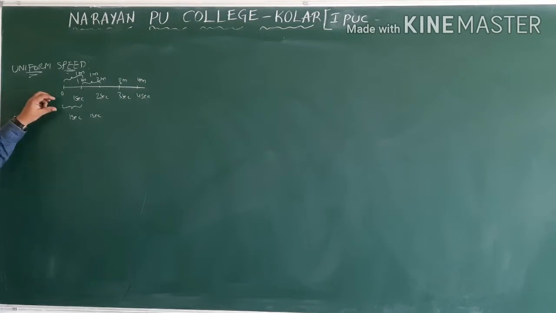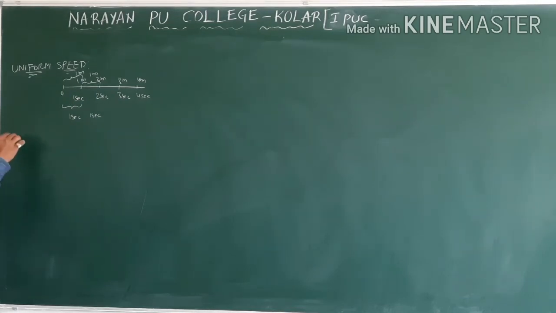Now, what is constant whenever an object is in uniform motion? Either speed or velocity is constant, or the distance will be constant in equal intervals of time. Understood? So uniform motion or uniform speed means if an object covers equal distances in equal intervals of time, then the object is moving with uniform speed. If the object covers equal displacements in equal intervals of time, then it is moving with uniform velocity. So velocity is constant or speed is constant, because we have taken only the forward direction.